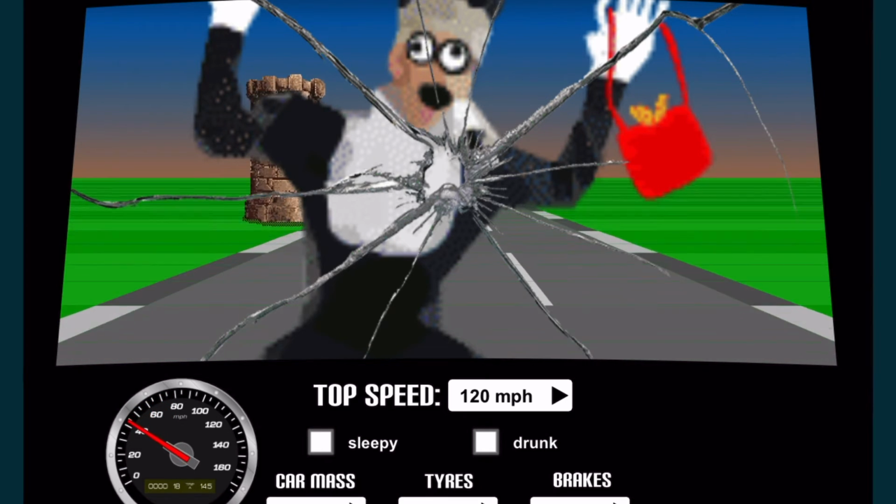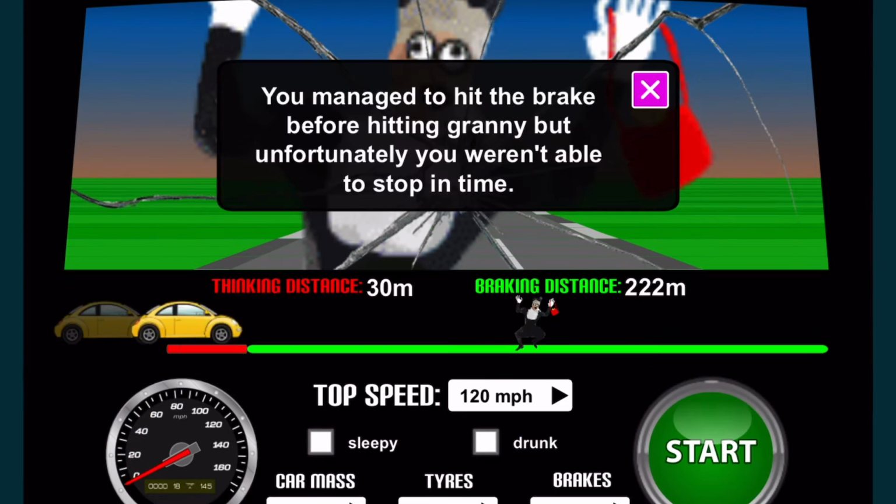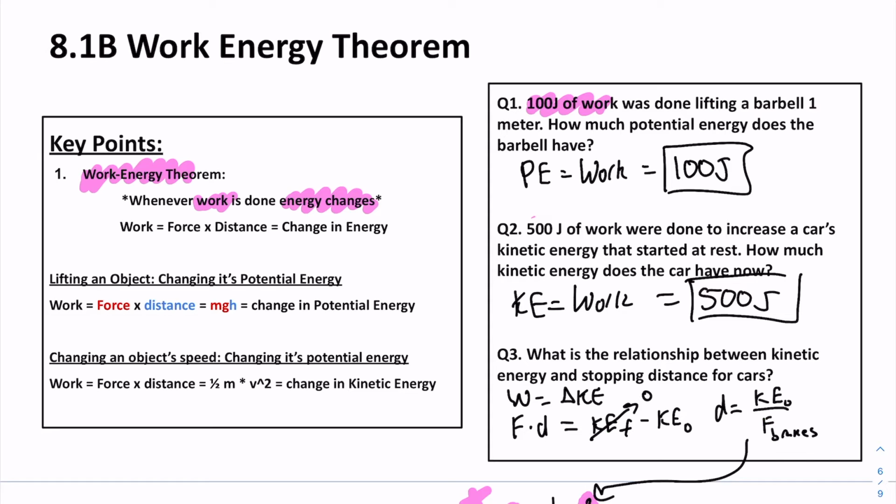Oh, not good. Yikes. All right. Previously, our braking distance was 56 meters. Now it's 222. Why would that be the case? Work, force times distance, is equal to change in the kinetic energy of an object. Therefore, distance to stop is based on the velocity squared. If we double the velocity, we get quadruple the stopping distance. Cops should care about how fast you're going for safety. All right, see you back in the lecture.